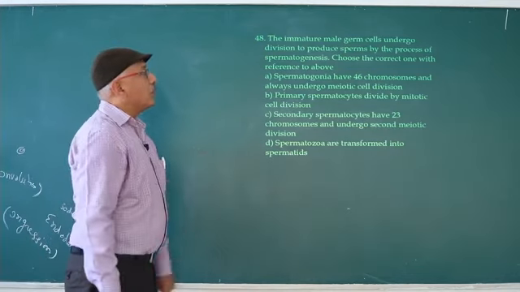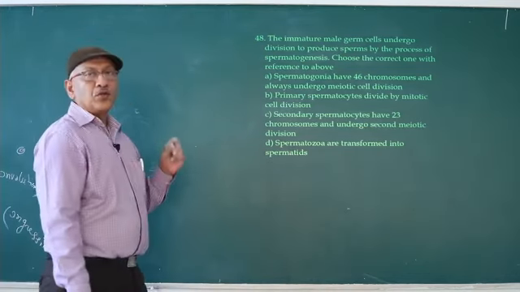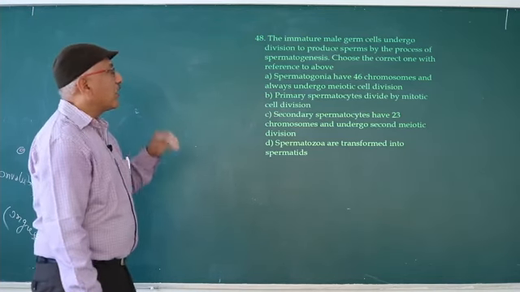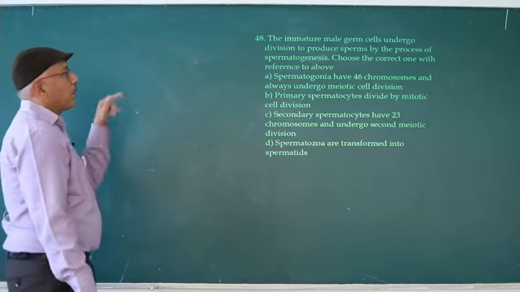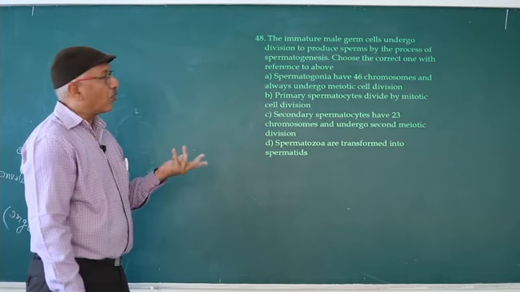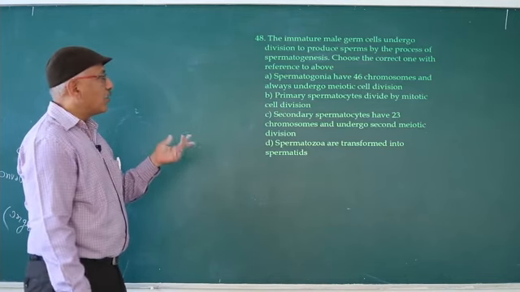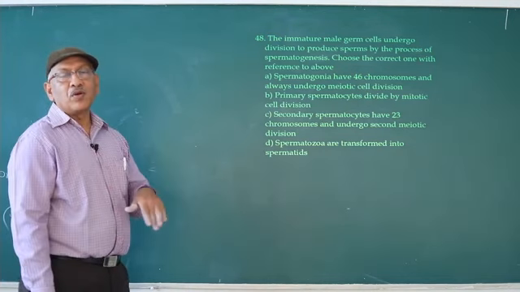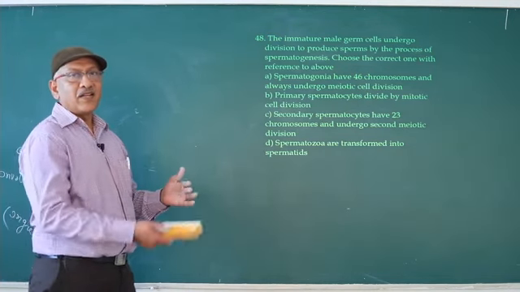The immature male germ cells undergo division to produce sperms by the process of spermatogenesis. Choose the correct one with reference to the above. Spermatogonia have 46 chromosomes and always undergo meiotic cell division. That is wrong; spermatogonia undergo mitosis to increase their number.